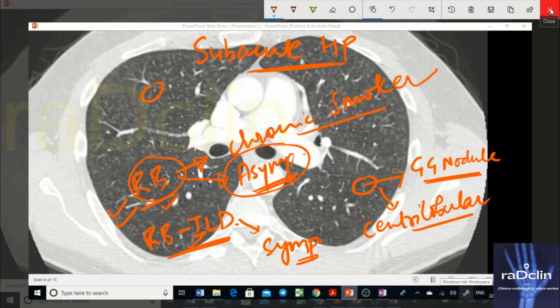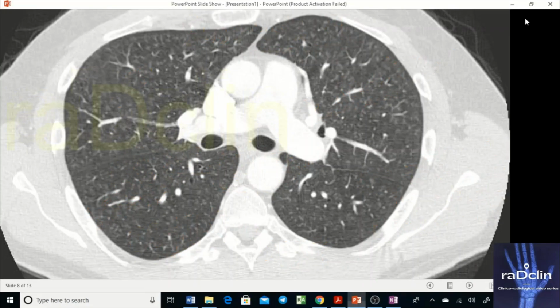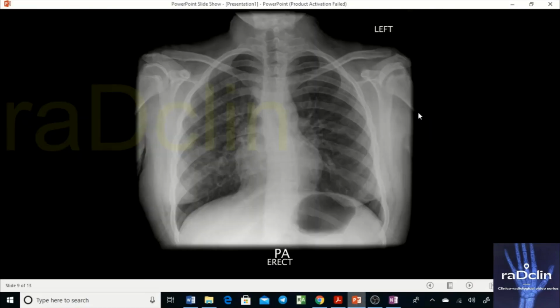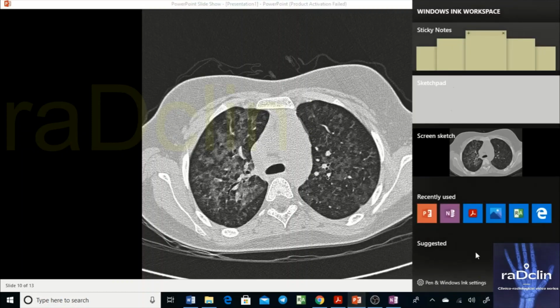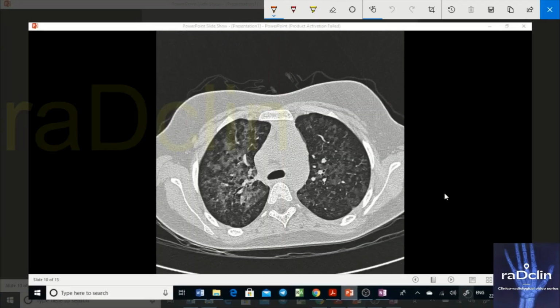Okay, the next thing we're going to see is the next patient. So, nearly the same chest X-ray. The only thing is that the ground glassing is characteristically more here. We also did a CT for this next patient, and on CT, HRCT, you can see this patient has this finding. Let me zoom this also.